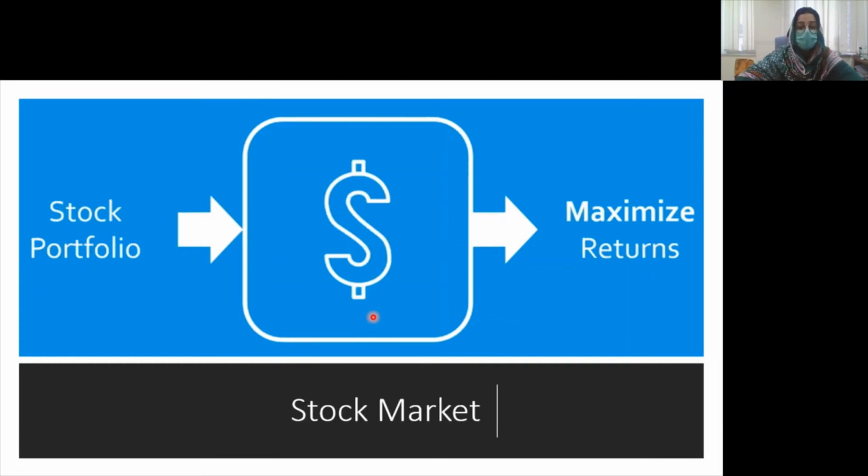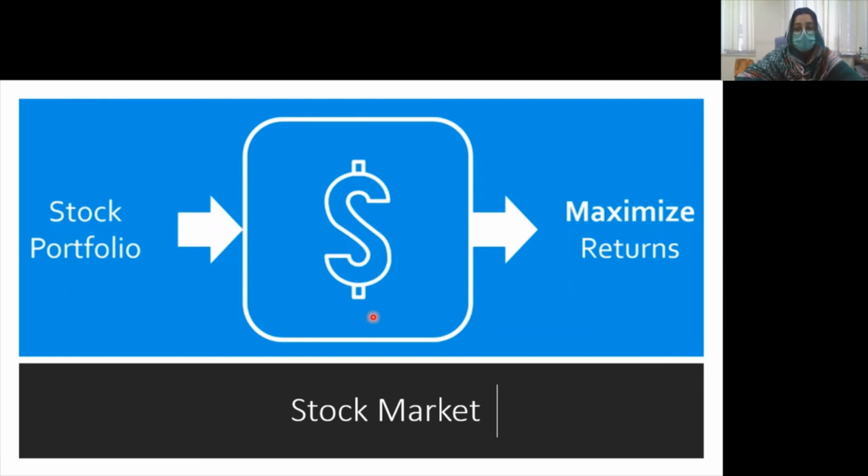Let's see another example, the stock market example. So in the stock market, the problem is we need to select a set of stocks in which a person could invest in order to generate the maximum possible return on the investment on the basis of each stock's performance. Now, here we have a specified investment of a person. So a person will have a specific investment, and they want to select a set of stocks on the basis of that investment, which gives them a maximum possible return on investment.